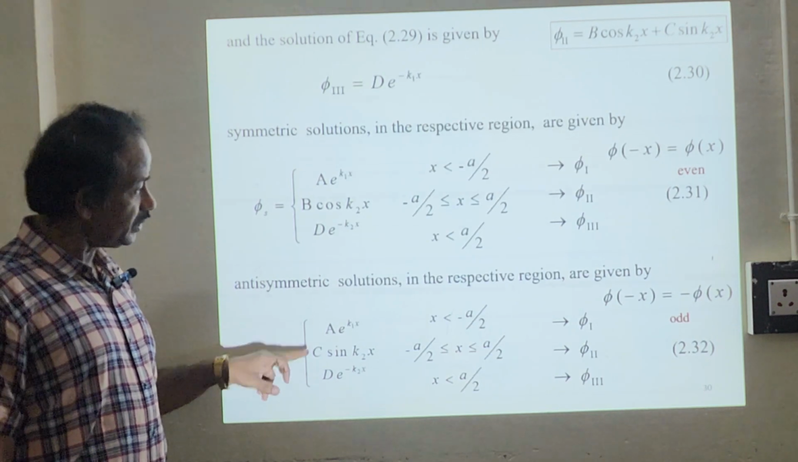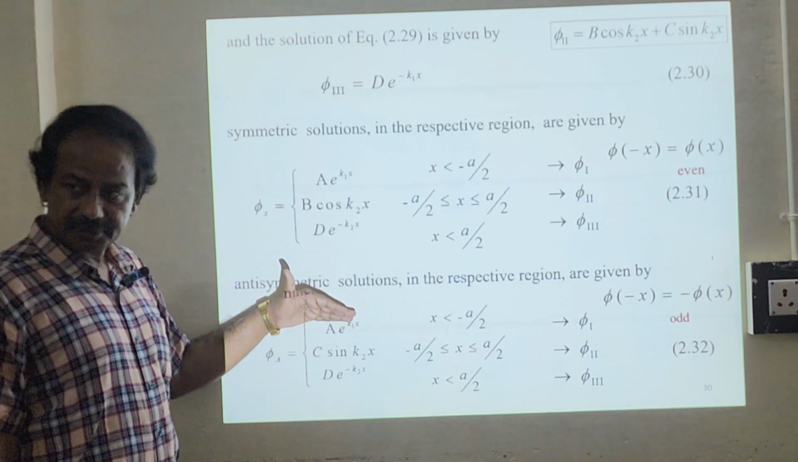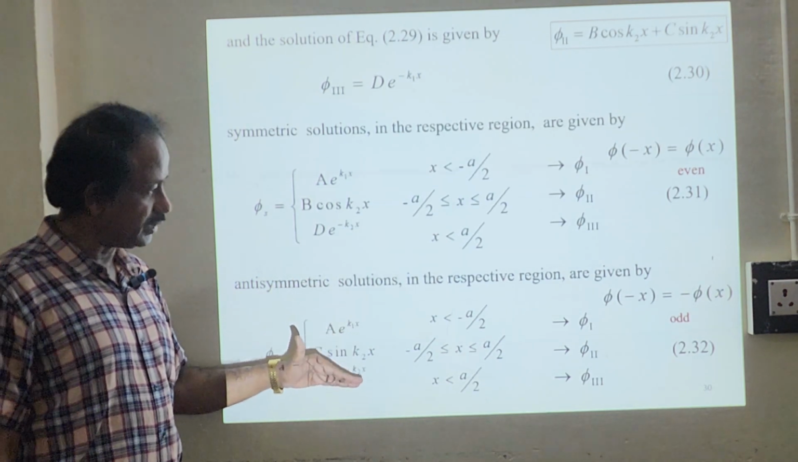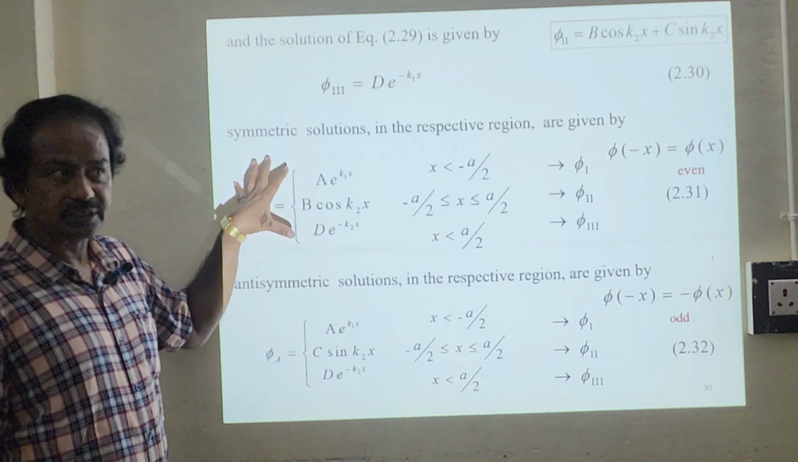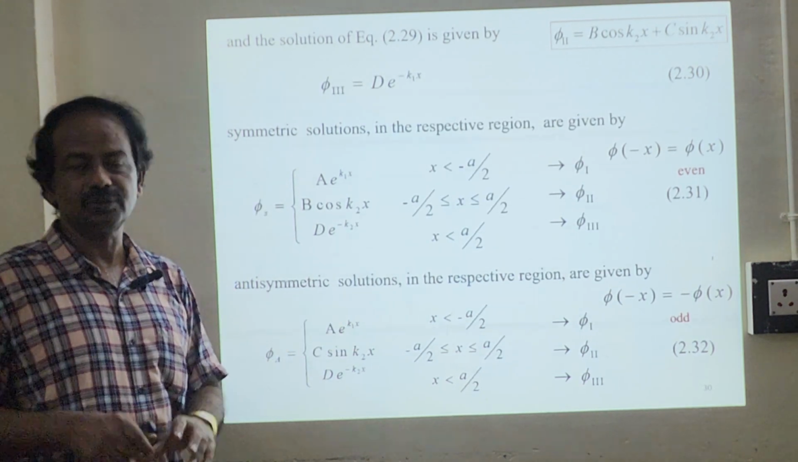And for the antisymmetric solution, we have taken cos for the symmetric one, so now we have to take sin. So this is in the first region, second region and third region. So we have a set of solutions for symmetric solutions and a set of solutions for antisymmetric solutions. So now we have separated.